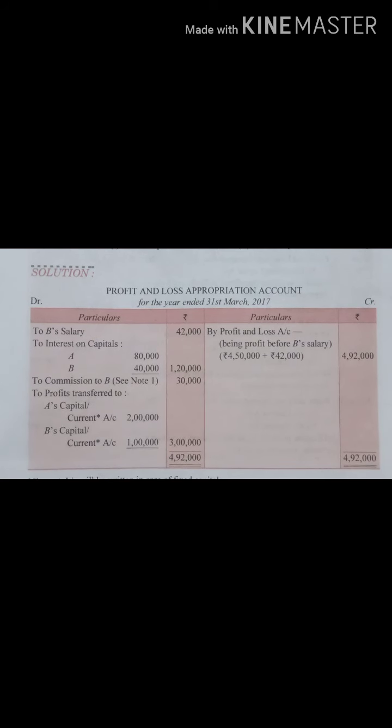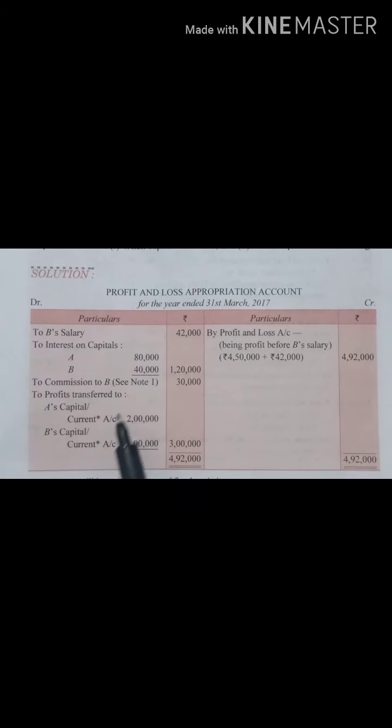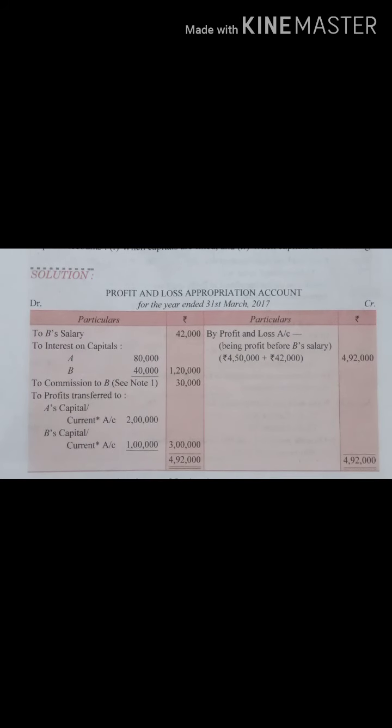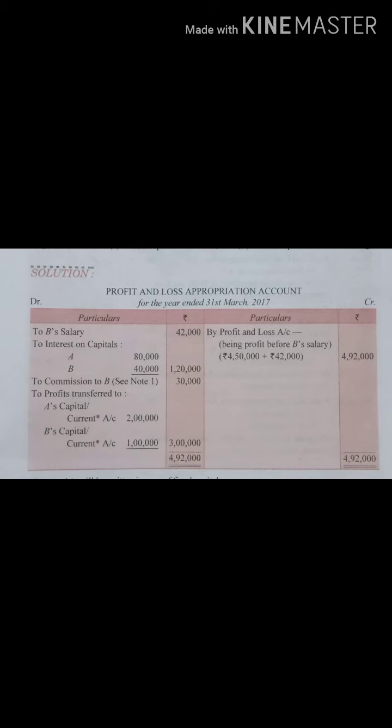So what we will do, we will transfer this amount, that means the balance of profit and loss appropriation, to current account in case of fixed capital. Okay, now in case of fluctuating capital, we will transfer this amount to capital account. Why? Because there only one account is prepared, that is capital account. Fine. I hope I am clear.